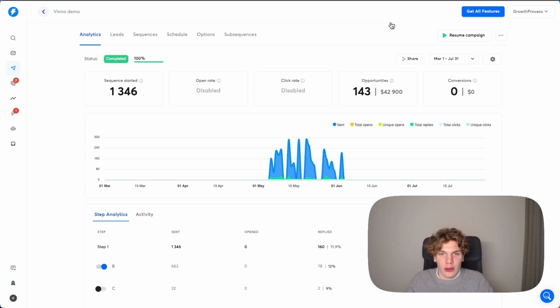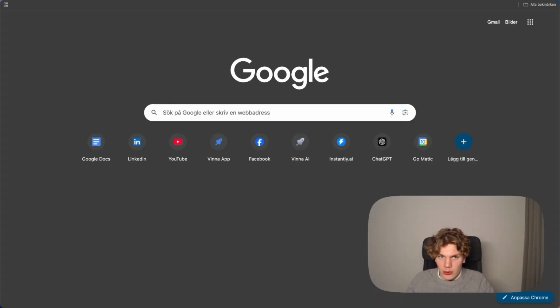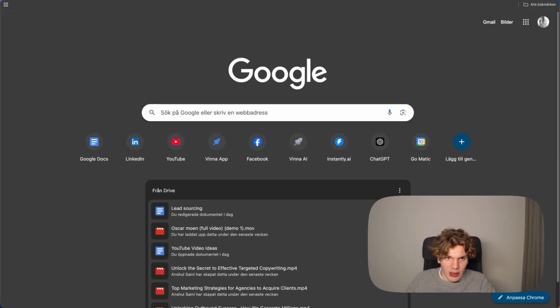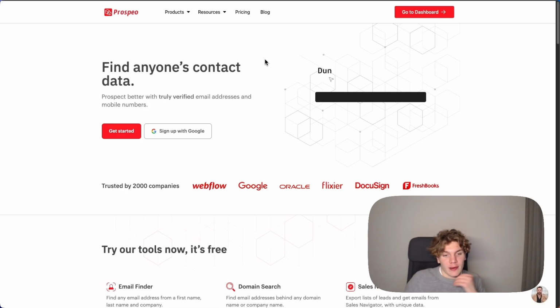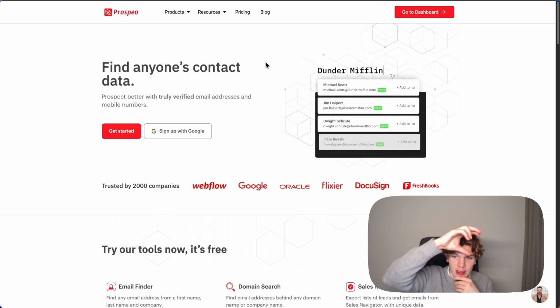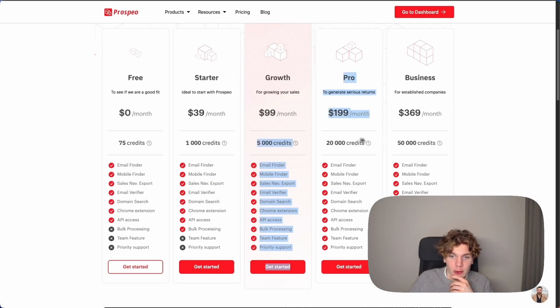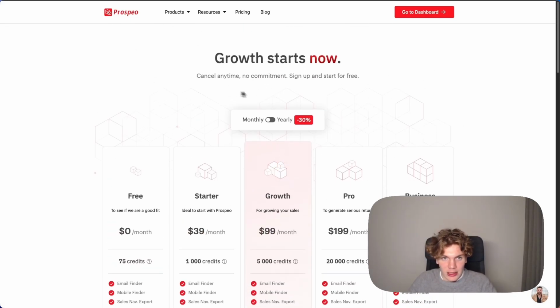And then of course use a tool. Obviously, when you scrape this, you will only get LinkedIn profiles. So what you need to do then is use a tool like Prospeo, and this will then, based on the LinkedIn, give you the emails. It's like 5,000 credits for $99 a month. Very fair pricing, but that's nonetheless how I scrape leads.